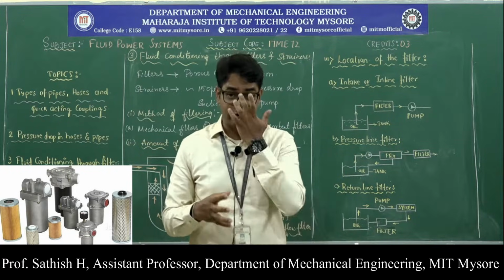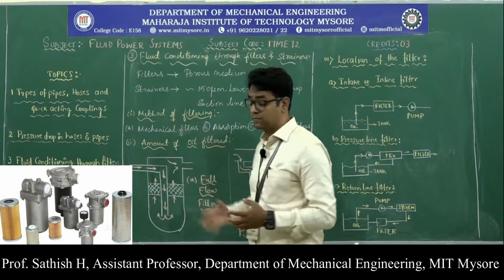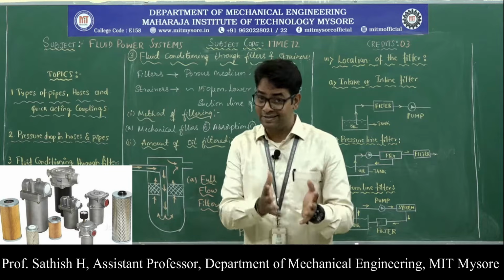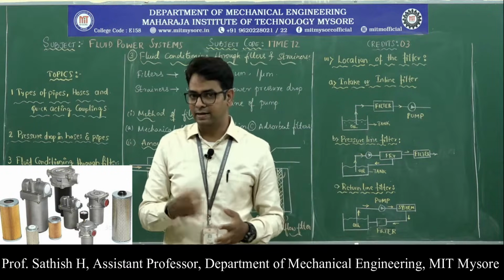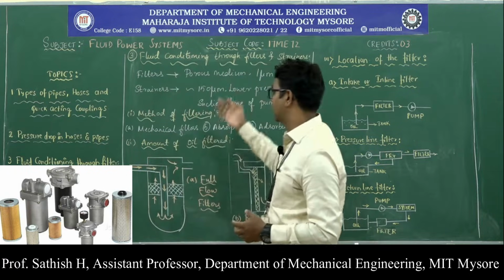Imagine a grain of salt is 100 micrometers and the filter can remove 1 micrometer, that means 100 times smaller than this grain of salt. That small contaminants can be removed with the help of these filters.